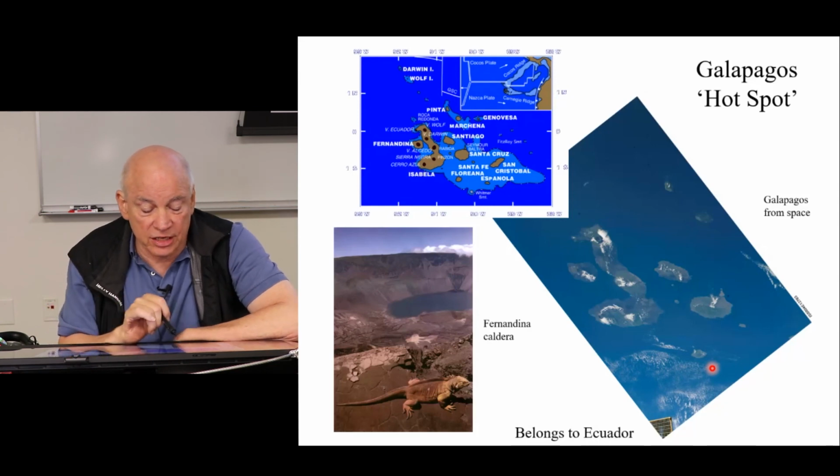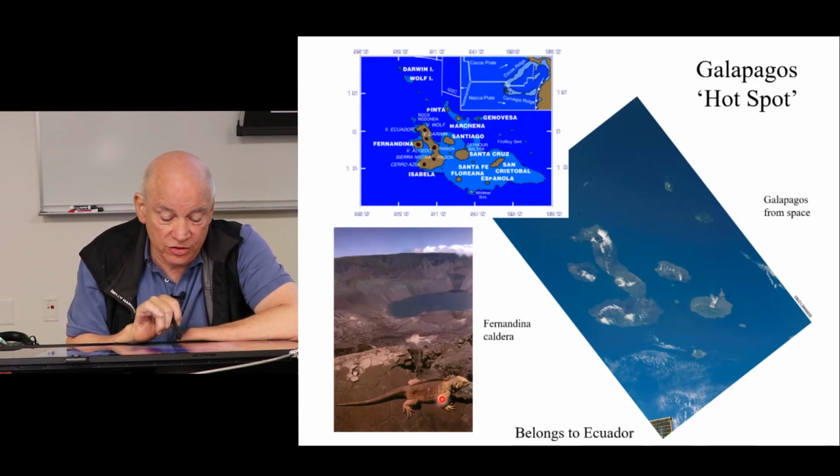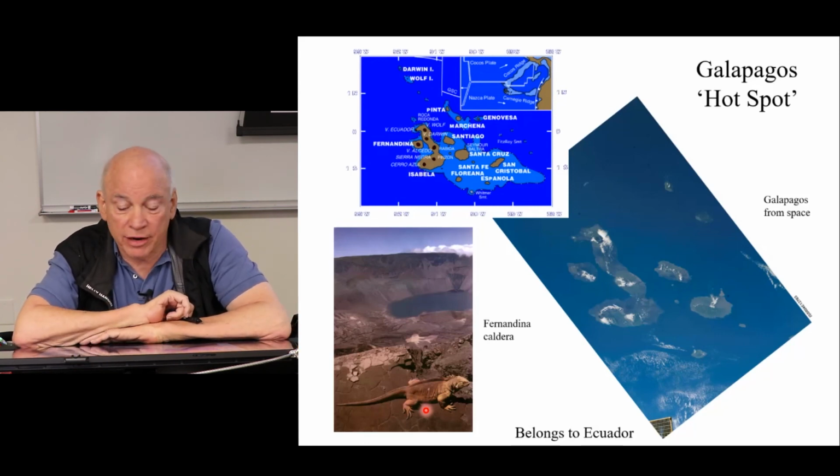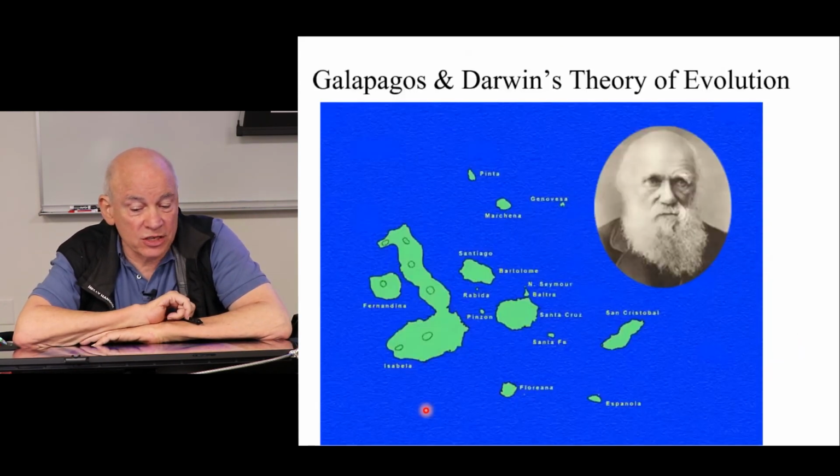And this is the region where you've got some very interesting creatures. And it belongs to Ecuador, by the way. So this is a very interesting place, important place in science, because this is where Charles Darwin noticed the remarkable adaptations that the animals of the Galapagos were doing.